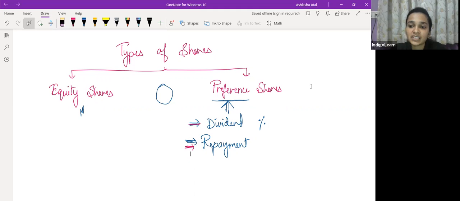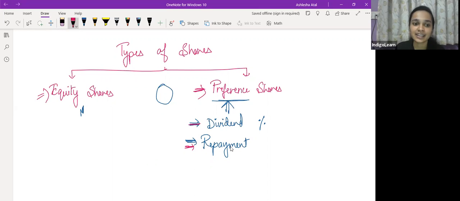So whenever a company is declaring dividend, dividend हमेशा पहले preference shareholders को मिलेगा, उसके बाद equity shareholders को मिलेगा. Preference shareholders, they are anyways entitled to a fixed rate of dividend every year. However, if the company has not declared any dividend, तो equity shareholders को dividend नहीं मिलेगा, but preference shareholders को मिलेगा. और अगर उस साल company pay नहीं कर रही है dividend, तो there will be an accumulation of dividend in case of preference shares. However, that will not happen in case of equity shareholders.